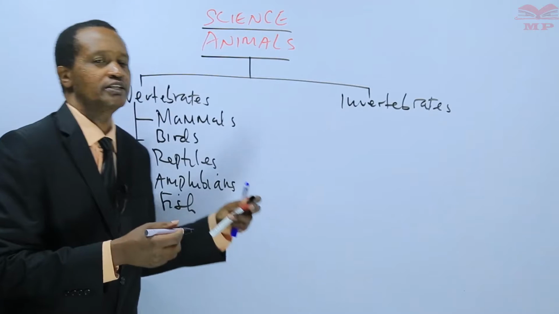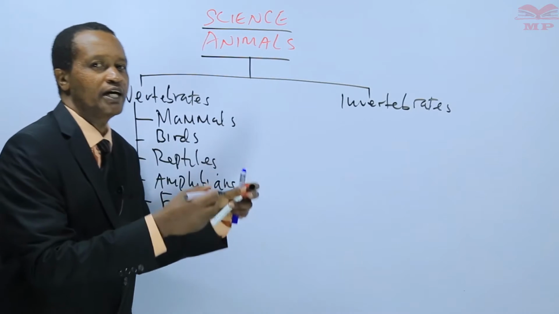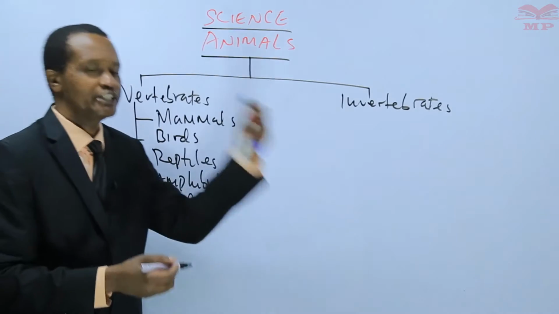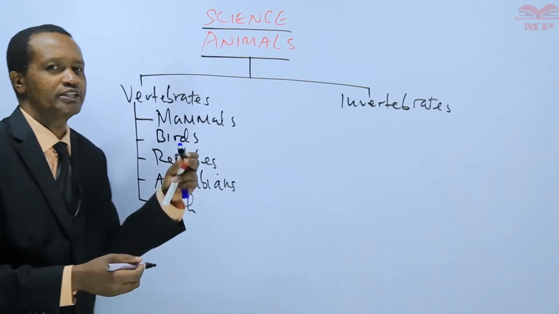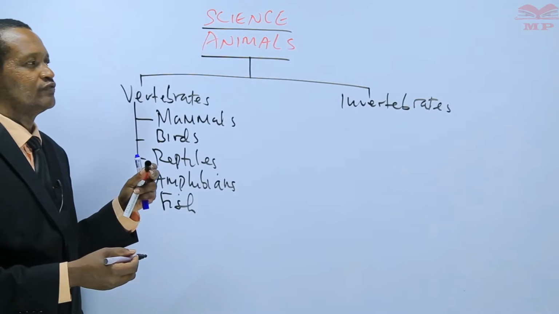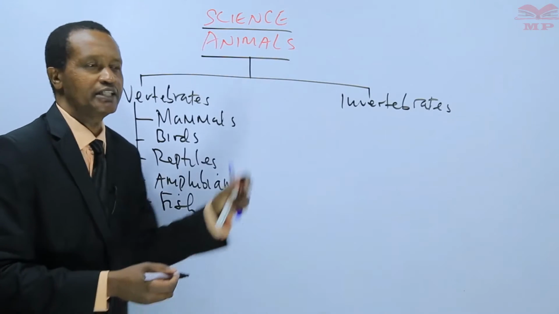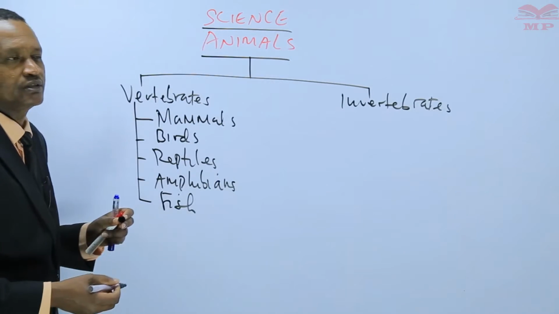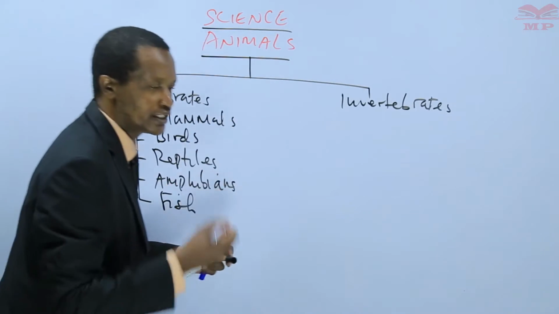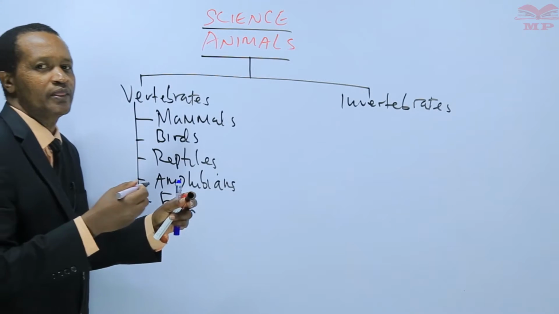We also learned that vertebrates that have blood whose temperature changes when the temperature of the surrounding changes are known as cold-blooded animals.